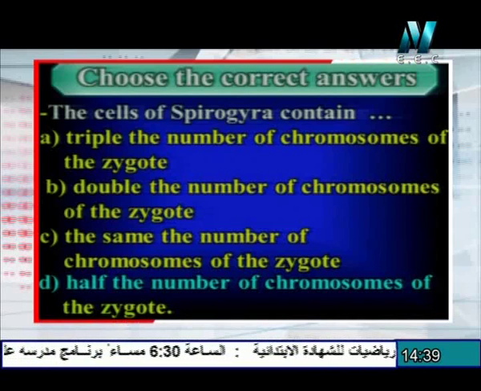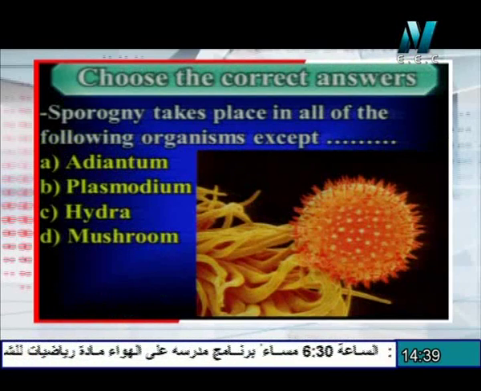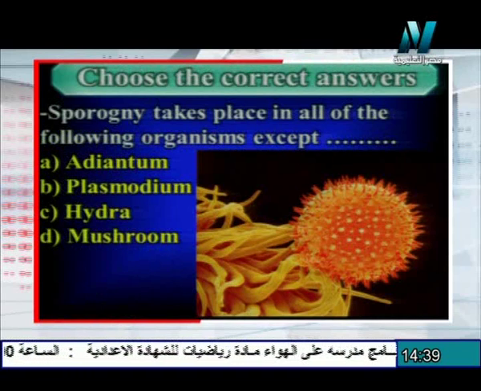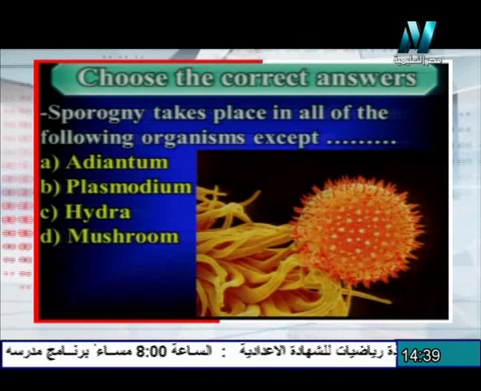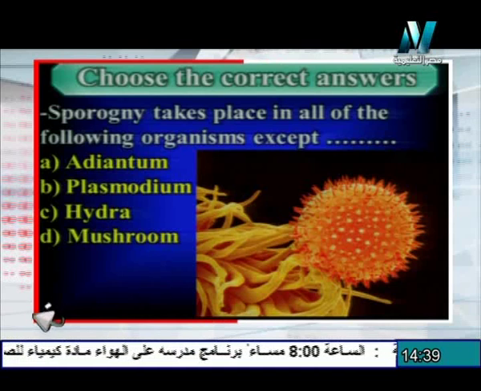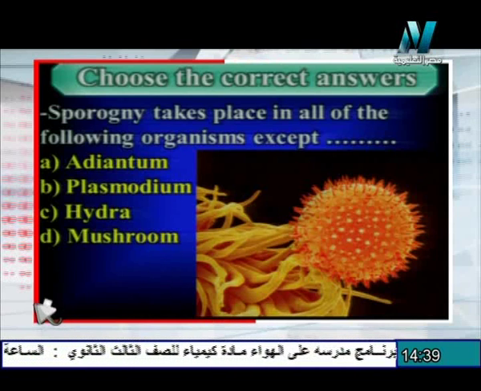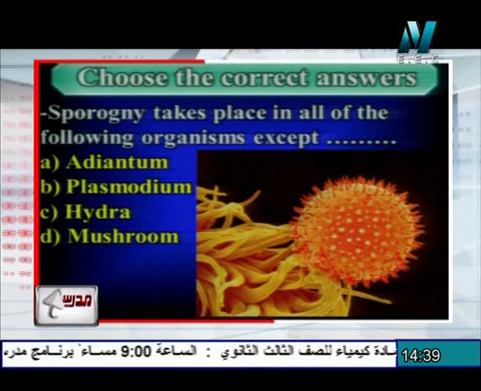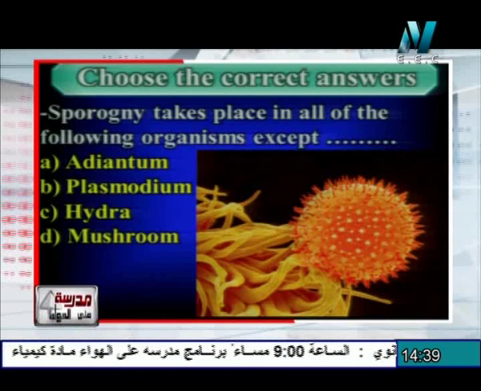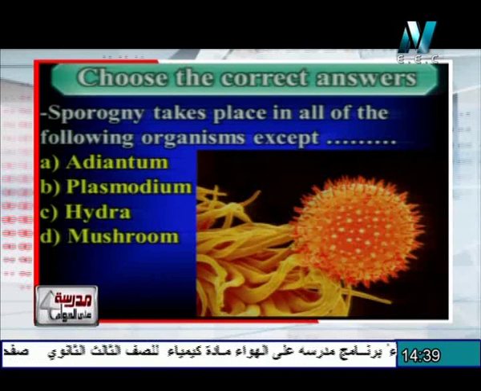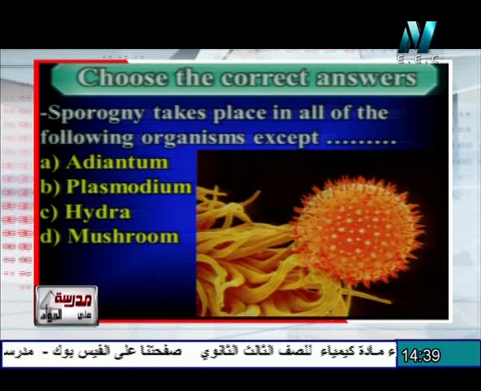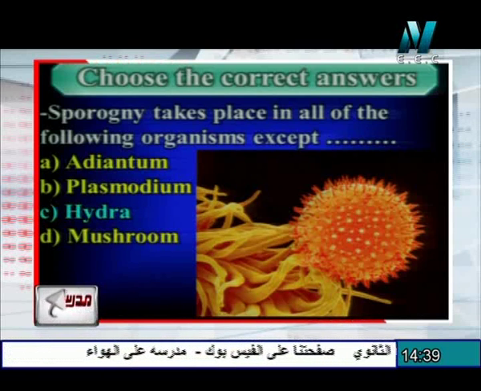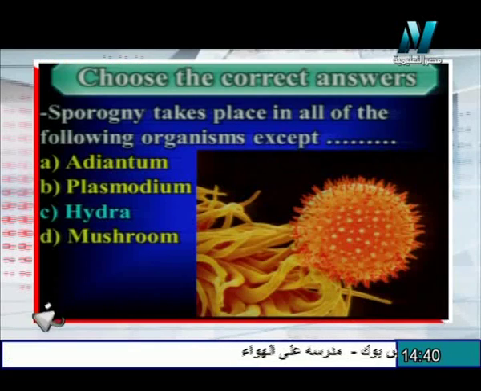The next question. Sporogony takes place in all of the following organisms except: adiantum, plasmodium, hydra, mushroom. Of course, reproduction by sporogony takes place in adiantum, plasmodium and the mushroom, but not in the hydra. We know that the hydra can reproduce sexually and also asexually by budding and by regeneration.